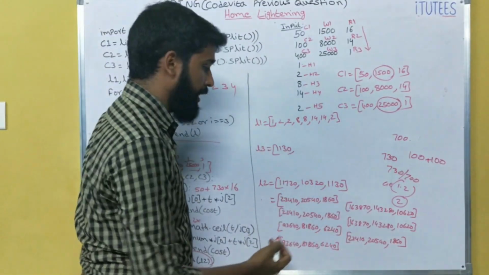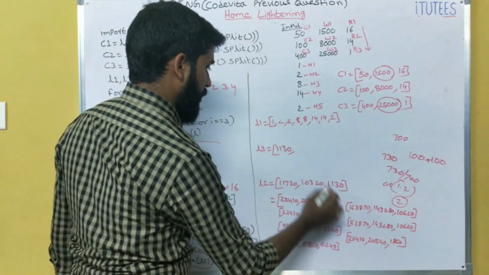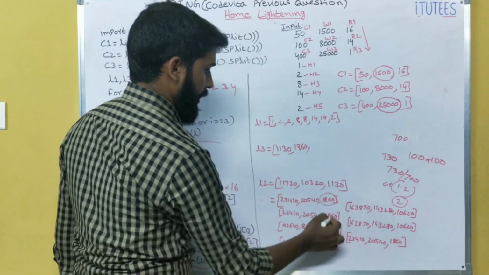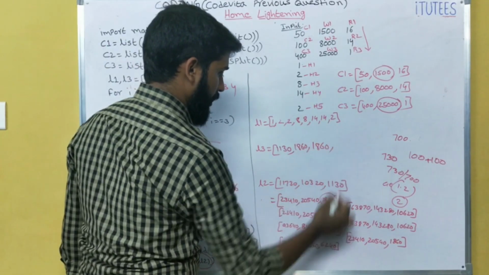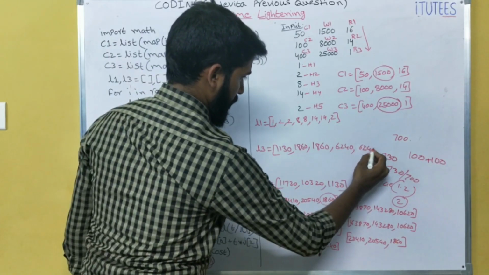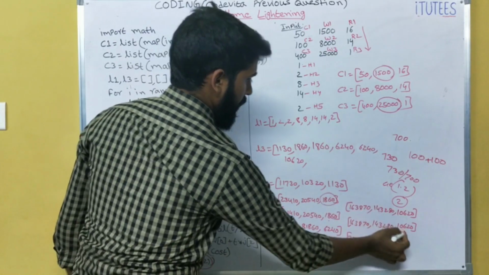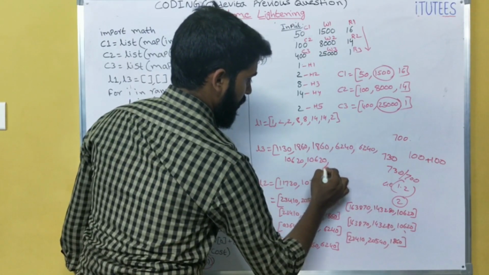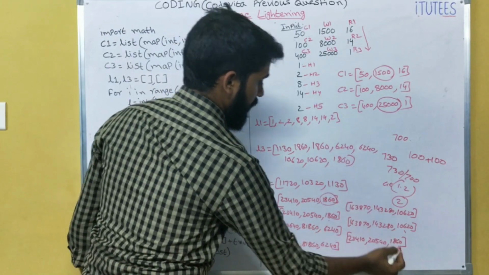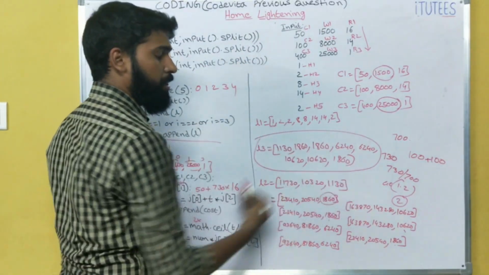So in this way we can calculate these L2. So minimum is 1130. Here the minimum is 1860. In this the minimum is 1860. In this the minimum is 6240. In the next one 6240 is the minimum. In the next list 10620 is the minimum. In this list also 10620, and finally in this also 1860 is the minimum. Yes, this is the minimum cost of each bulb.